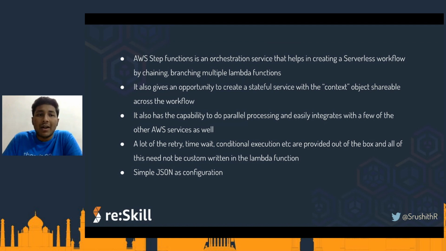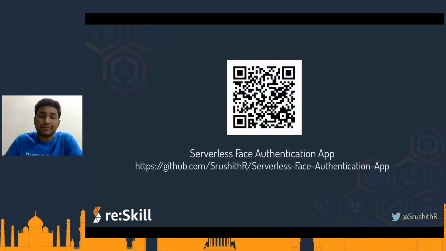Now, these are a few points that we have already discussed. It's an orchestration service that helps in creating serverless workflows by chaining and branching multiple Lambda functions. It helps us build a stateful service because the context object is shareable across the workflow. We can have parallel processing, and it easily integrates with not just Lambda functions but quite a few other AWS services as well. And a lot of retry, time wait, and conditional execution is provided out of the box, and we don't have to build it in the application layer. And the best part is it's just going to be a JSON as a configuration. We don't have to do anything else.